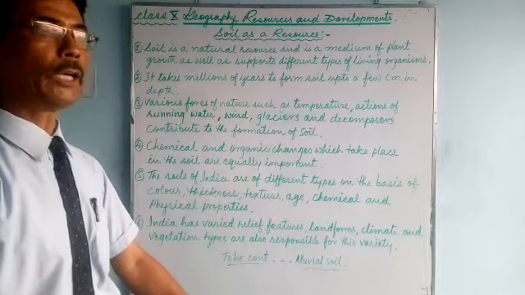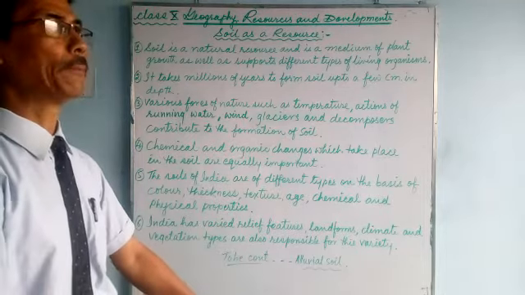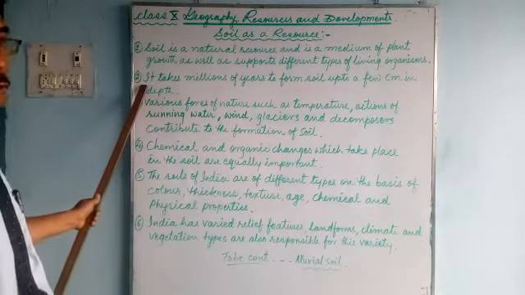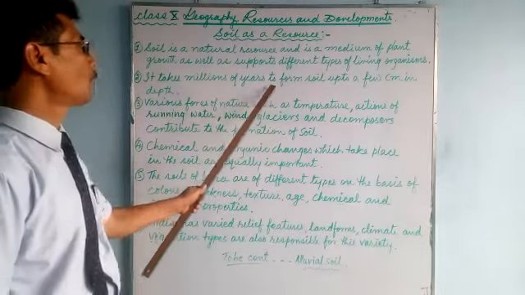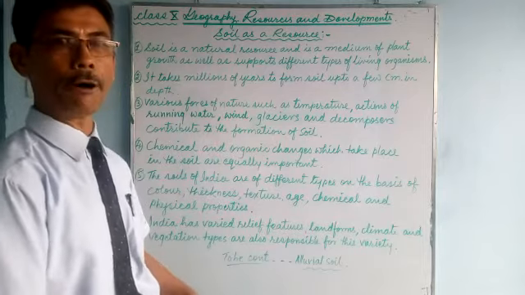And not only soil, we have water, we have air. These are also very important. Now, number 2, it takes millions of years to form soil. It cannot be formed immediately.